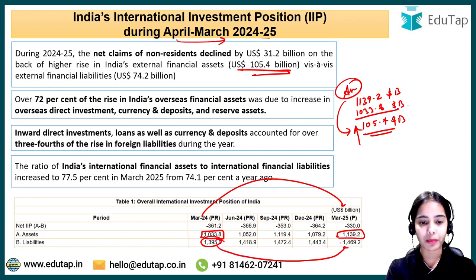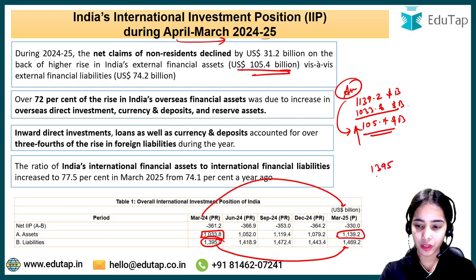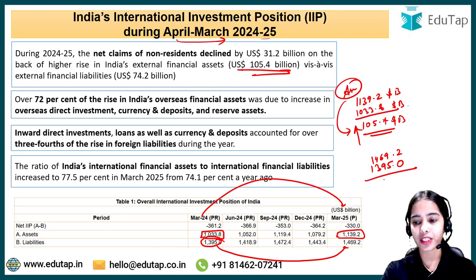You can see the liabilities have increased from 1395.0 to 1469.2. So the liabilities have increased by $74.2 billion.